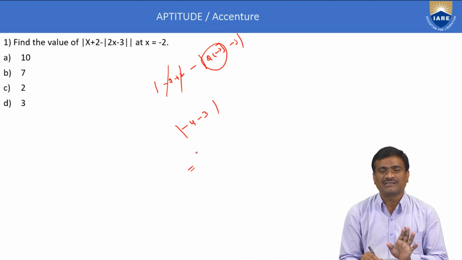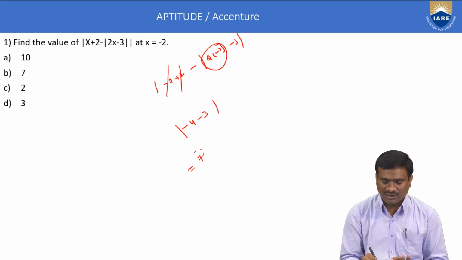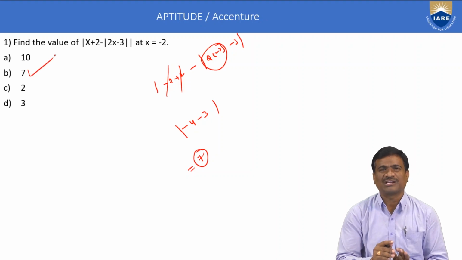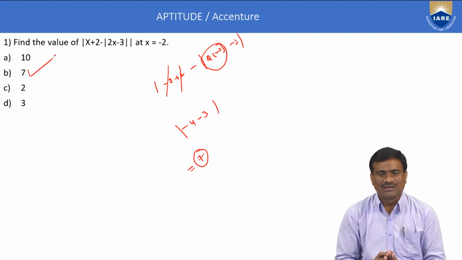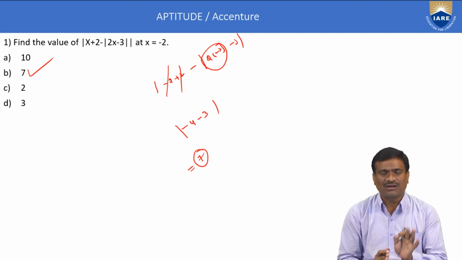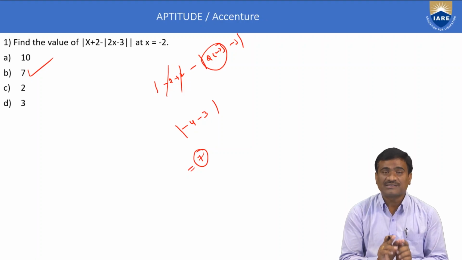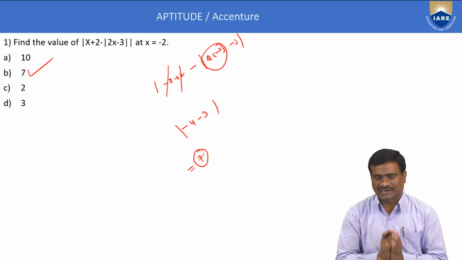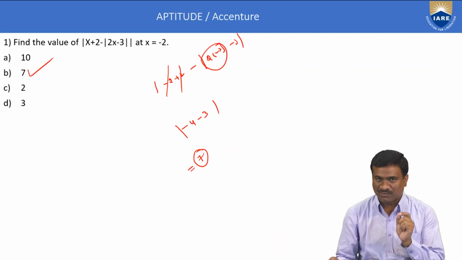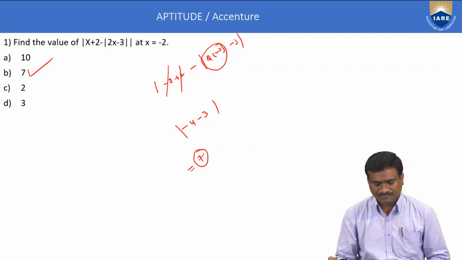Modulus indicates the result should be positive, so the answer is 7, option B is correct. Here only simplification is important. First example, paper 1, abstract reasoning.